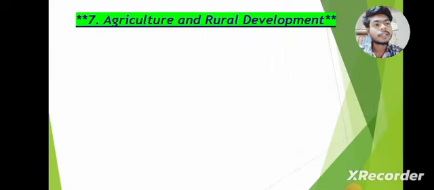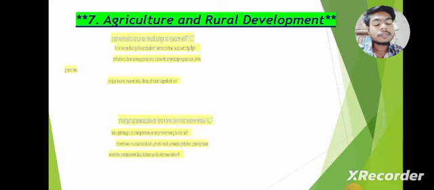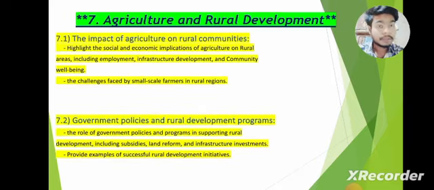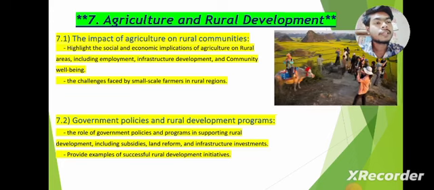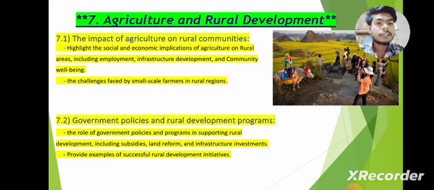Agriculture is developing in our country, and agriculture and rural development is also part of becoming a developed country, because most of the people in our country are farmers. Any rural or agricultural development means farmer development, and the farmer is our civilization. So any agricultural development is also country development.